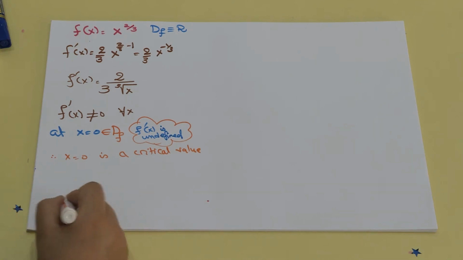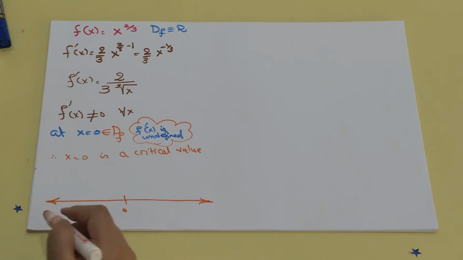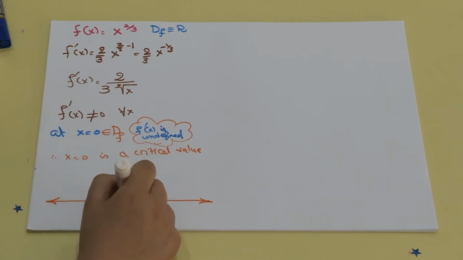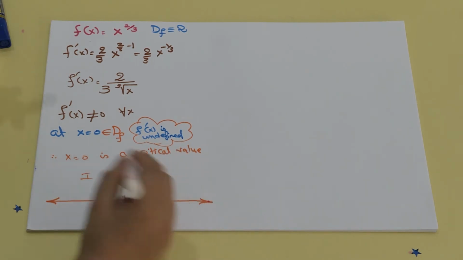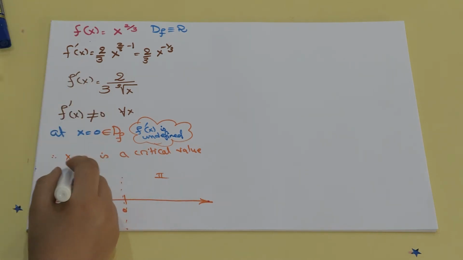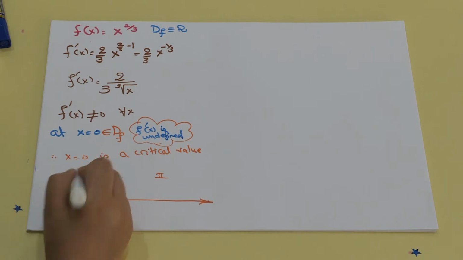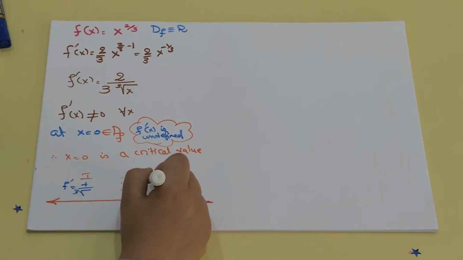We should go to the real line and put the 0 on the real line, x equals 0. It splits the real line into interval 1 and interval 2. We should study the sign of the first derivative. Of course, we all agree that the first derivative, f prime, has a positive numerator, but a cube root in the denominator.